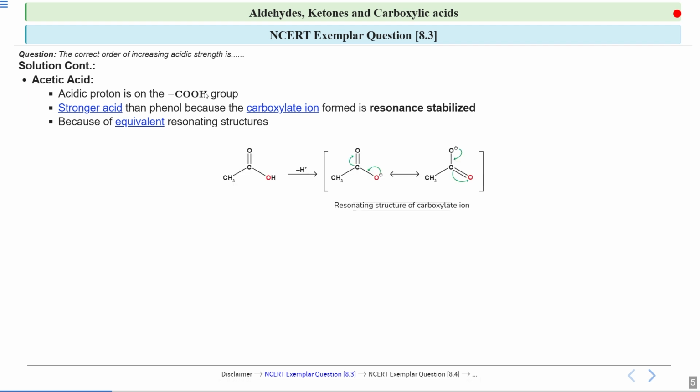If you look at the resonating structures, when the carboxylic acid loses a proton it forms a carboxylate ion, and the negative charge on oxygen is delocalized between two oxygen atoms. So they have equivalent resonating structures. That is why acetic acid is more acidic compared to phenol.